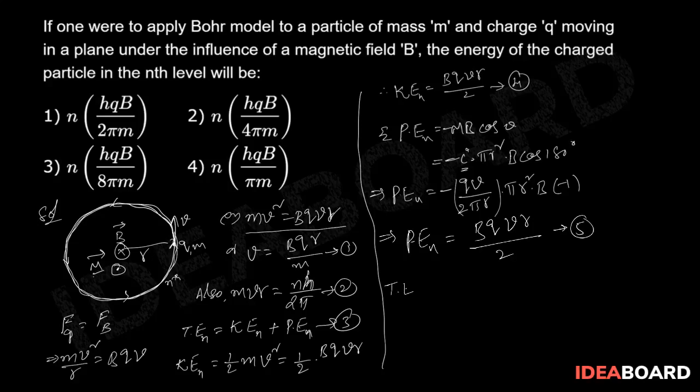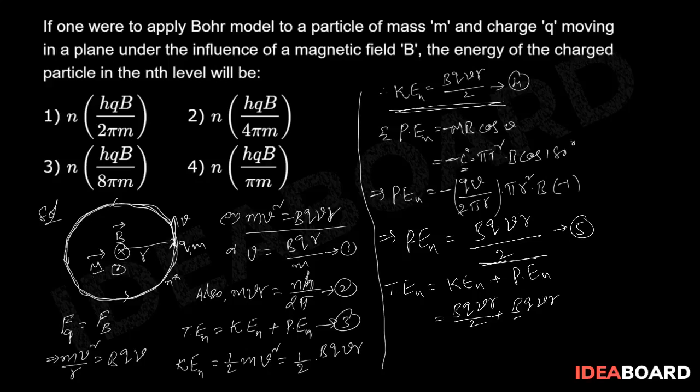Now the total energy equals the sum of the kinetic energy plus the potential energy. By substituting both, kinetic energy Bqvr by 2 and potential energy Bqvr by 2, simply that is Bqvr by 2 plus Bqvr by 2, that equals Bqvr. So this gives the total energy. From this, total energy equals Bq into v into r.